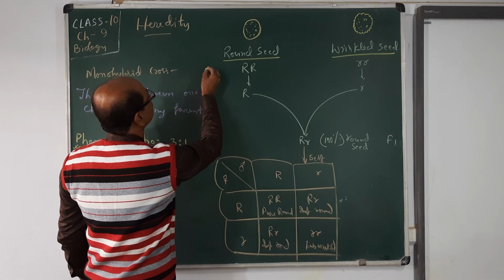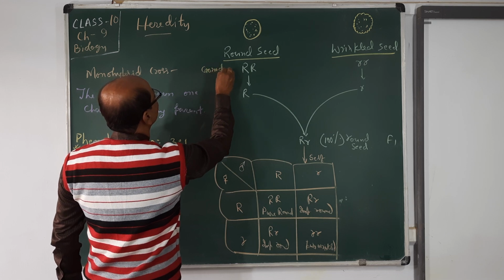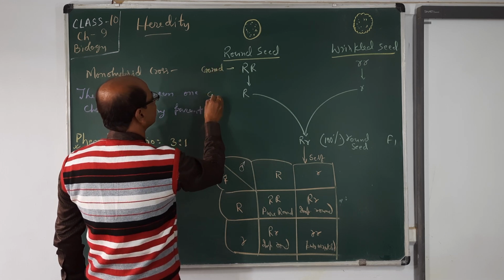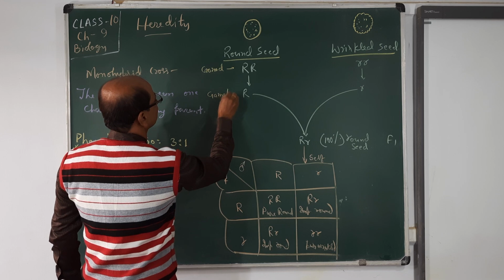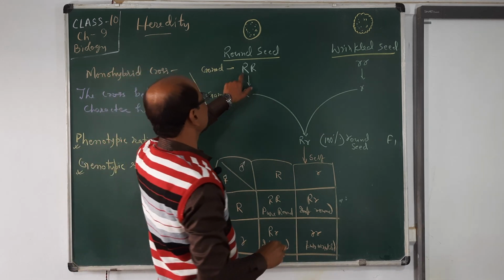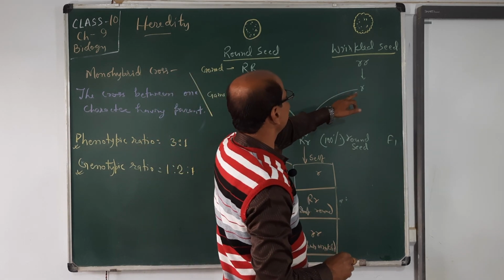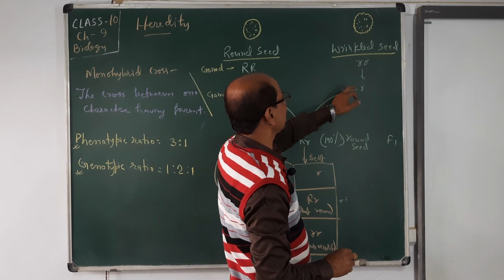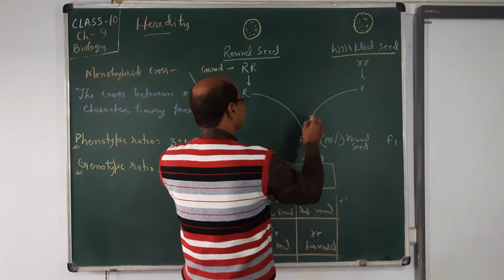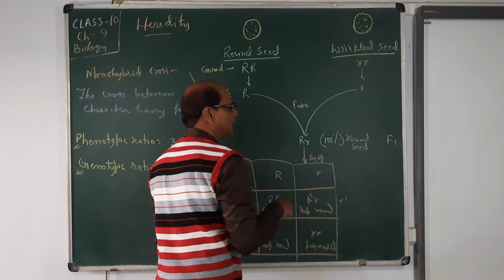Again I am explaining. This is the gonad, and this is the gamete. The gonad produces gametes. This is diploid, this is haploid, and again they fuse together, that is, they fertilize.